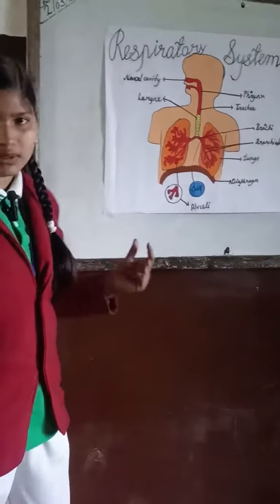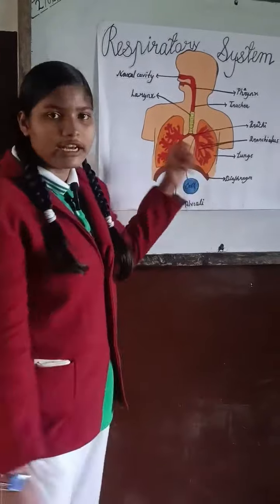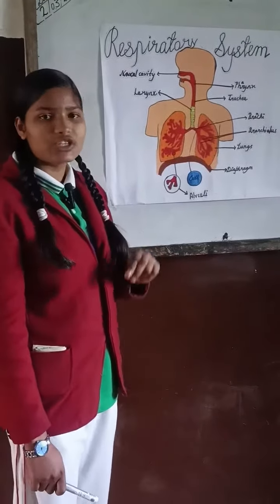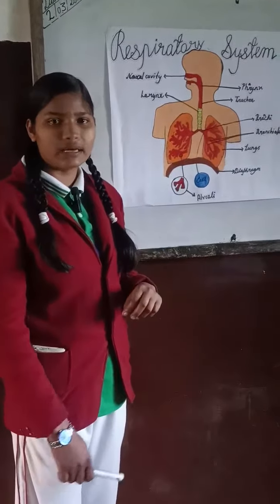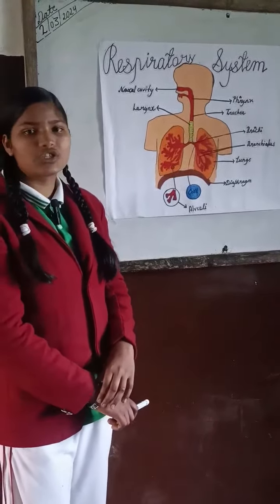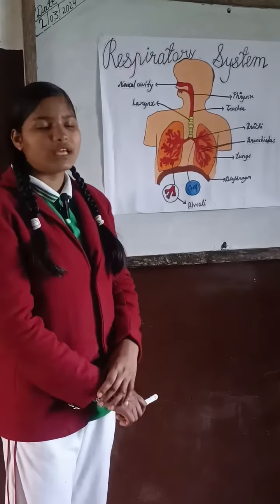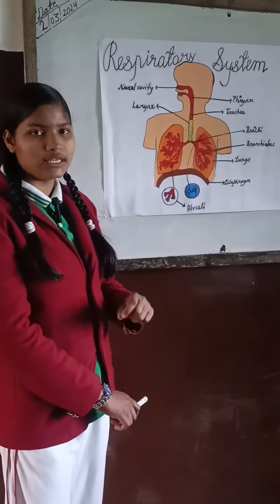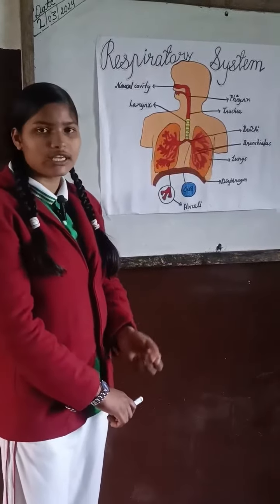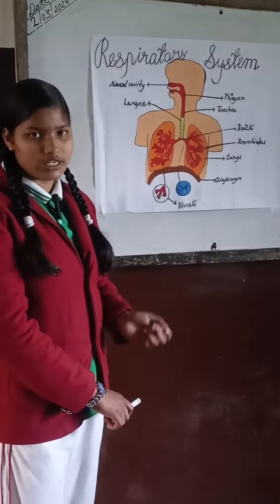And there are two types of respiration: external respiration and internal respiration. The exchange of gases between the air and the blood is known as external respiration, and the exchange of gases between the lungs and the body cell is known as internal respiration. Breakdown of glucose in a body cell is known as cellular respiration.